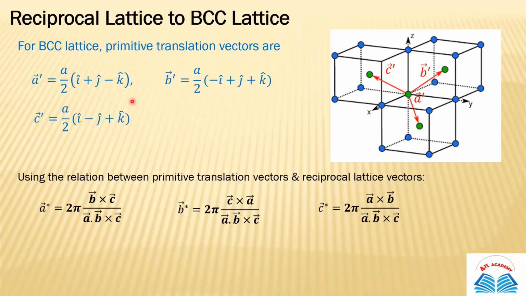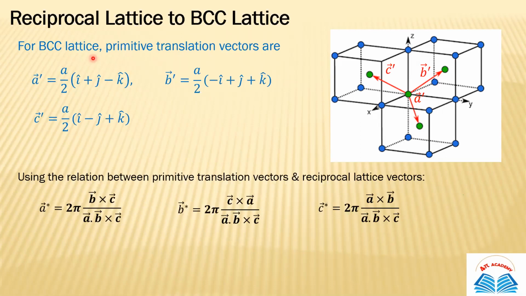So your vector A dash will be a by 2 (i plus j minus k). Vector B dash, that is this vector, will be a by 2 (minus i plus j plus k). And vector C dash is a by 2 (i minus j plus k). So this is how you can write down the primitive translation vectors for the BCC crystal structure.